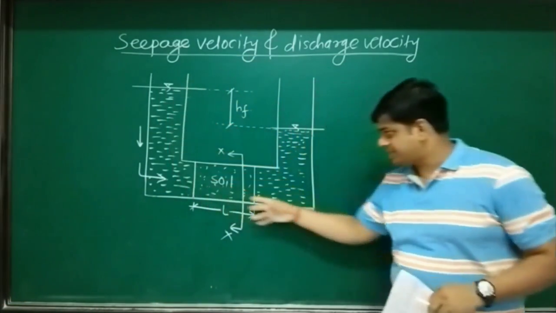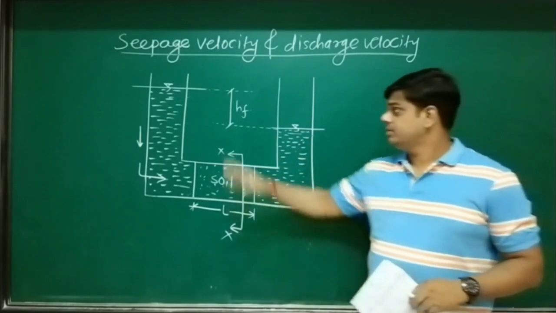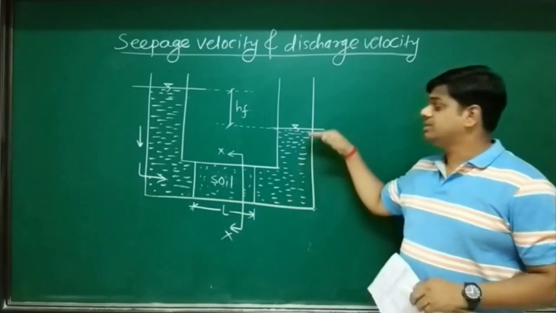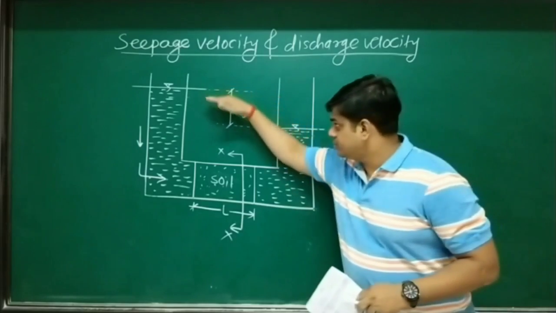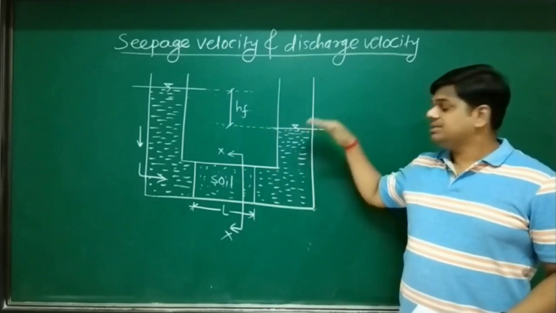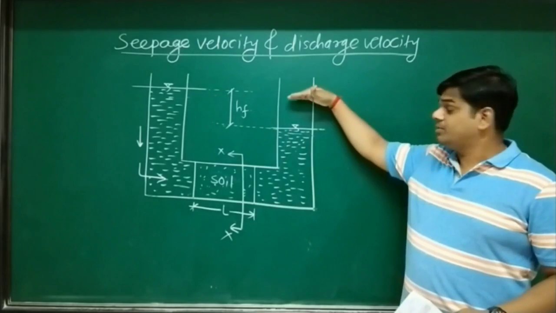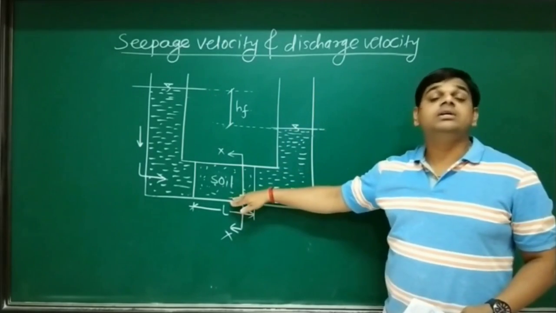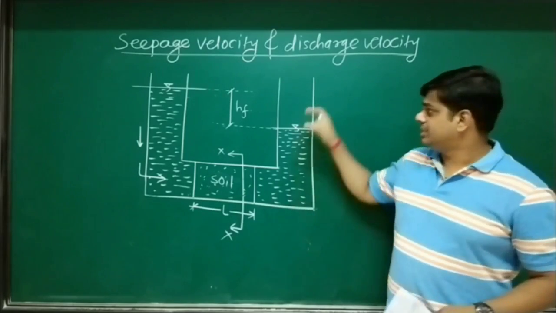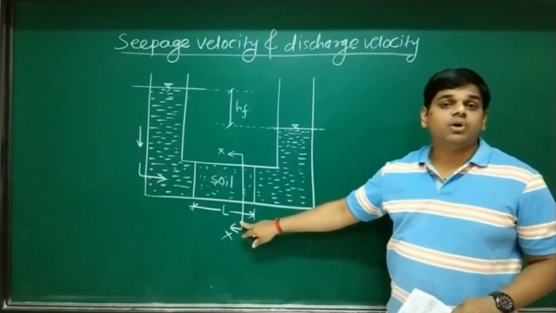Suppose this is the section where soil sample is under the action of flow of water from one side, and the flow is going to pass through the body of the soil mass and be received at the other side. The difference between the two heads of the flow we call head loss. Why is there a difference in the head? Whatever head is available over here may not be received at the other end because of the restrictions offered by the soil grains. So on the other hand, we have lower level head, and the difference in the head we call head loss. The length of soil sample we denote by symbol L.